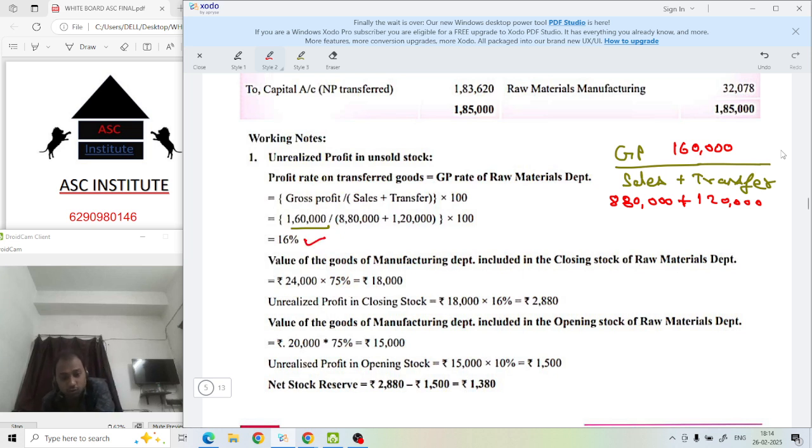Now what to do? This 24,000 I said while reading the question, 24,000 plus 75% comes to 18,000. This is the value, and how much profit is included in that 18,000? We found 16%, so 16% of 18,000 gives 2,880. Come to the next one.